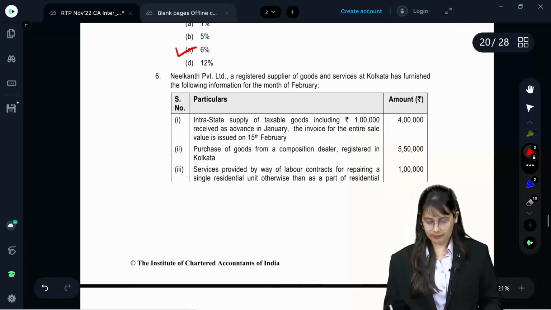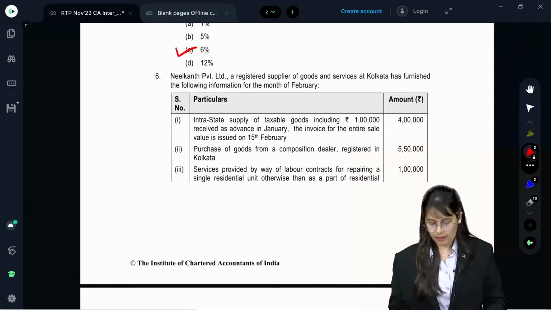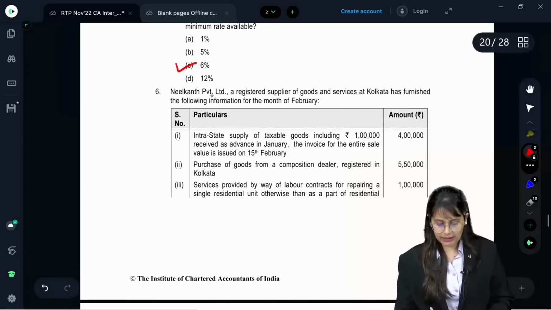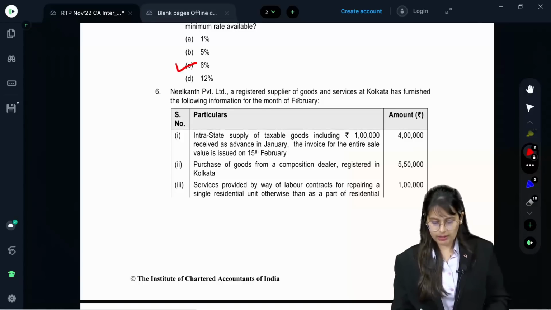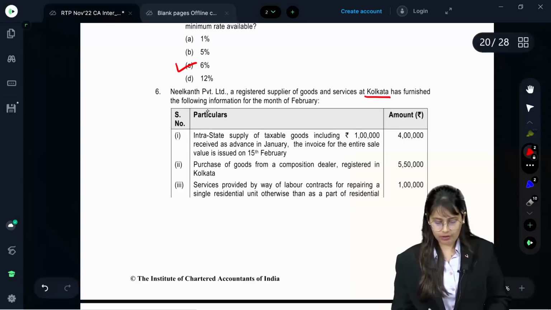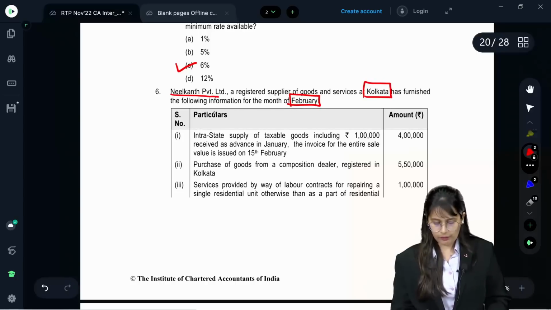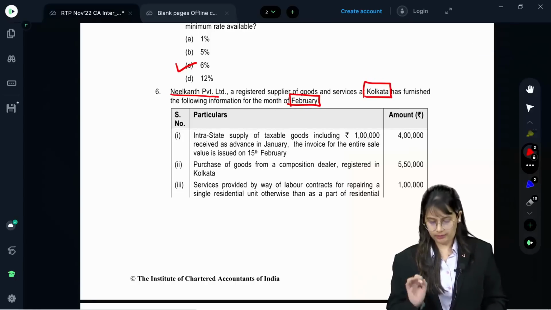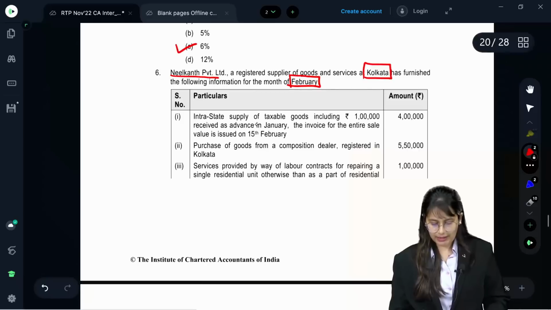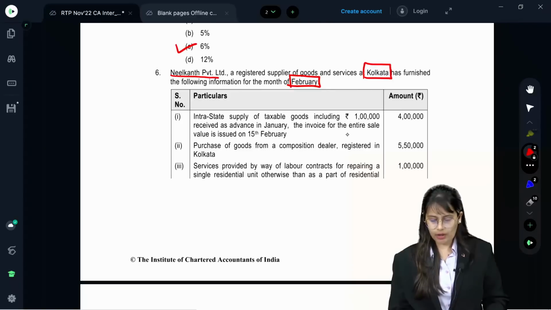Question number 6. All eyes here. Pay attention. Neelkant Private Limited, a registered supplier of goods and service at Kolkata, has furnished the following information for the month of February. Neelkant is private limited. Where it is registered? Kolkata. Okay. And furnished following information for the month of February. Intra-state supply of taxable goods, including rupees 1 lakh, received as advance in January. The invoice for the entire sale value is issued on 15th Feb.